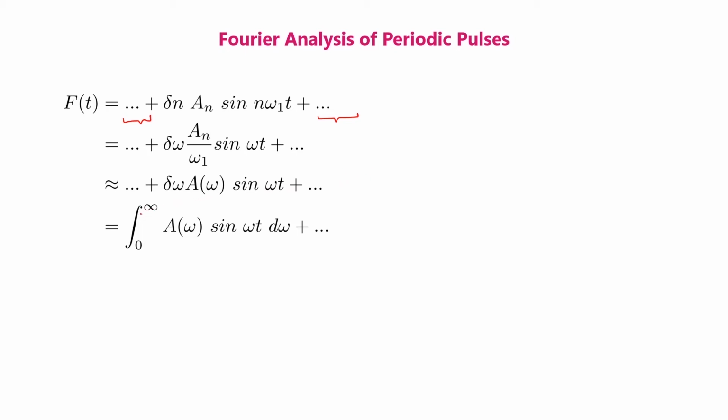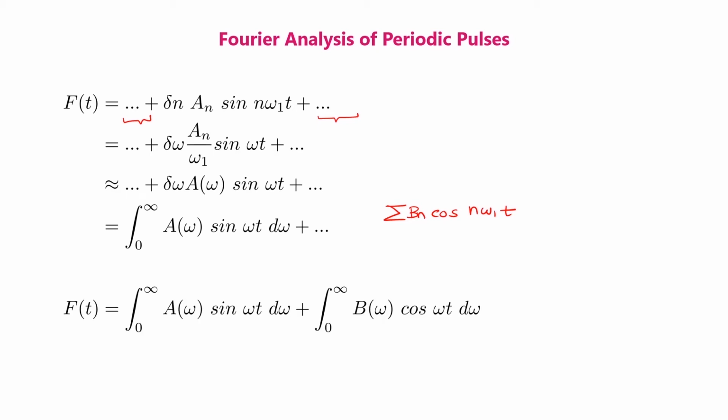And now the sum can be written as an integral 0 to infinite a omega sin omega t times delta omega plus terms that represent the sum bn cos n omega 1 times t.